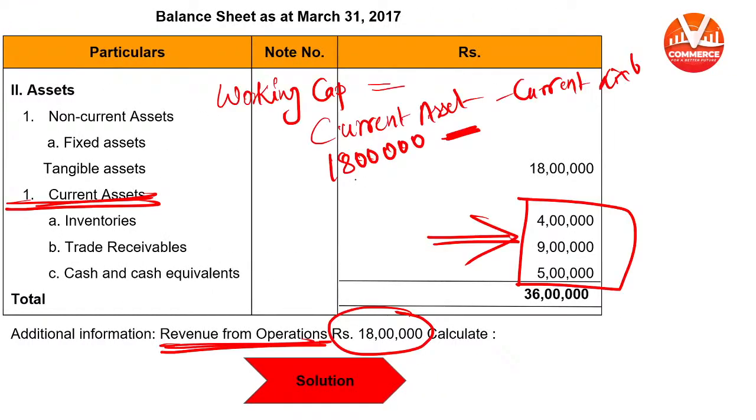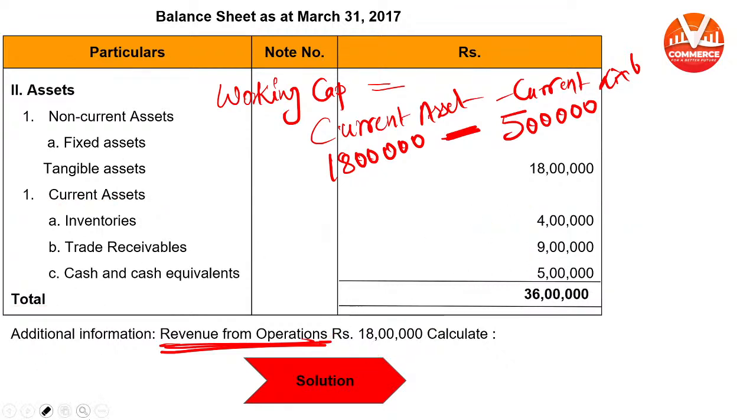So current assets 18 lakh minus 5 lakh current liability, your working capital will be equal to 13 lakh.